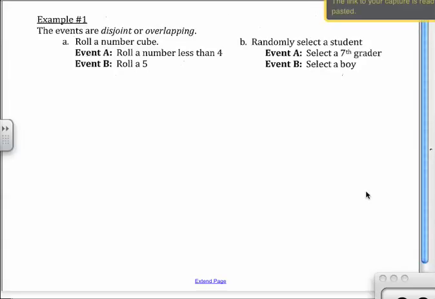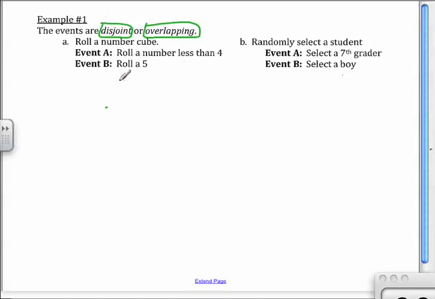Okay, guys. Now, this first example, it's not really asking us to do any math. It's asking us to look at these events and tell whether or not they're disjoint or overlapping. It's kind of like last night's homework when it said, should you use permutations or combinations? Let's look at this and determine which one it is. All right? So when I look at the first one, it says roll a number cube.